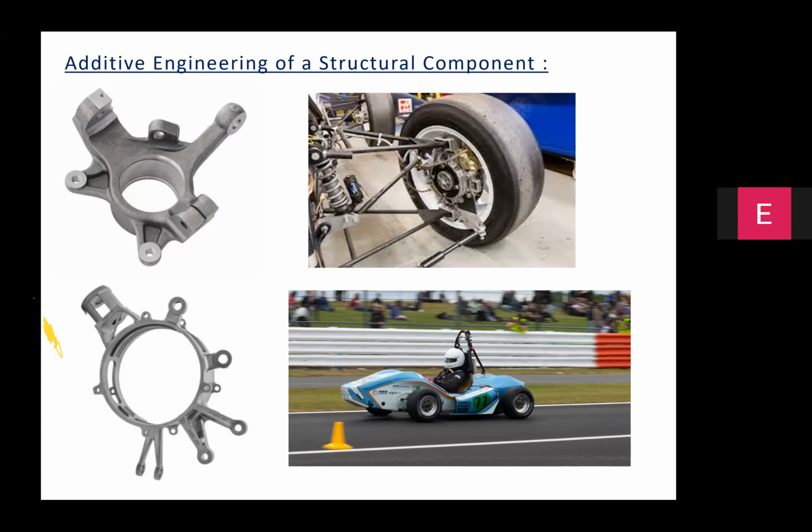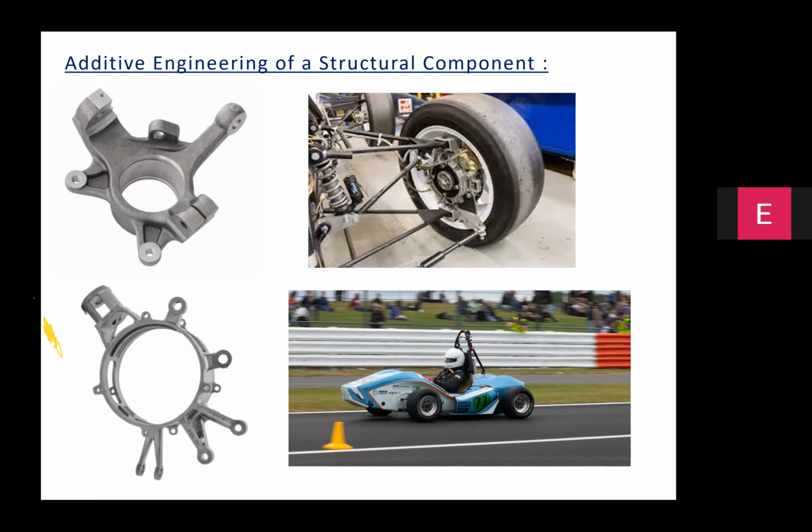It's a very important component of the vehicle dynamics used in the Formula E cars. So we worked in tandem with the student teams for topology optimization, weight reduction, and successful induction into the Formula E cars within the stipulated time of about 3.5 months. The important thing in this case was we were able to cut down the weight significantly without compromising on the strength and stiffness criteria that are paramount for the operation of the steering knuckle.